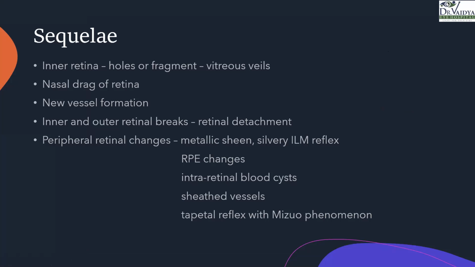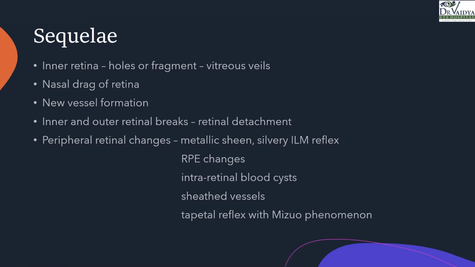So how does this sequelae happen, right? X-linked retinoschisis is important, again, from the point of view of exams and also clinically. So what is the sequelae in these patients? The inner retina has holes or fragments, which later are termed vitreous veils. There is a nasal drag of the retina, new vessel formation can be seen, and inner and outer retinal breaks. We need these two breaks for retinal detachment formation. There cannot be just an outer retinal break or just an inner retinal break. Both breaks need to be there to form a retinal detachment.